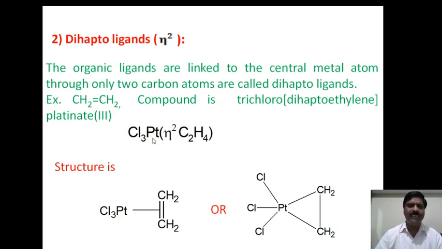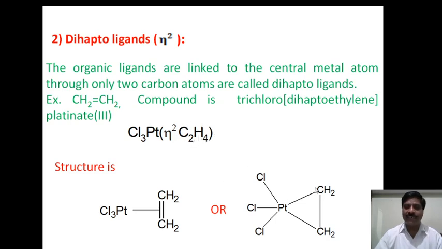The platinum is the central metal atom, placed at the center, and the 3 chloro groups, the inorganic ligands, are directly linked with the platinum. This is the organic ligand.